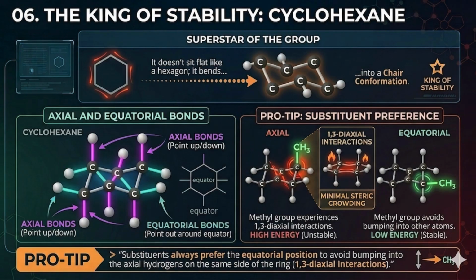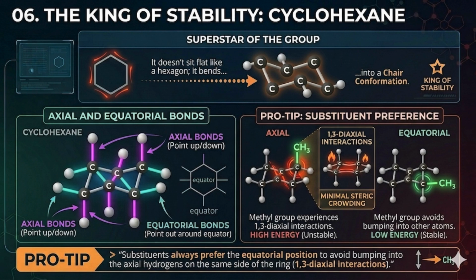Welcome to Module 6, Cyclohexane, the king of stability. In the previous module, we saw how rings can suffer from intense strain. But the 6-carbon ring, cyclohexane, is the superstar of the group. As the diagram at the top shows, it completely avoids ring strain by refusing to sit flat. Instead, it naturally bends and puckers into a three-dimensional shape known as the chair conformation. By adopting this shape, it achieves perfect tetrahedral angles and perfectly staggered bonds. It is the absolute king of stability.